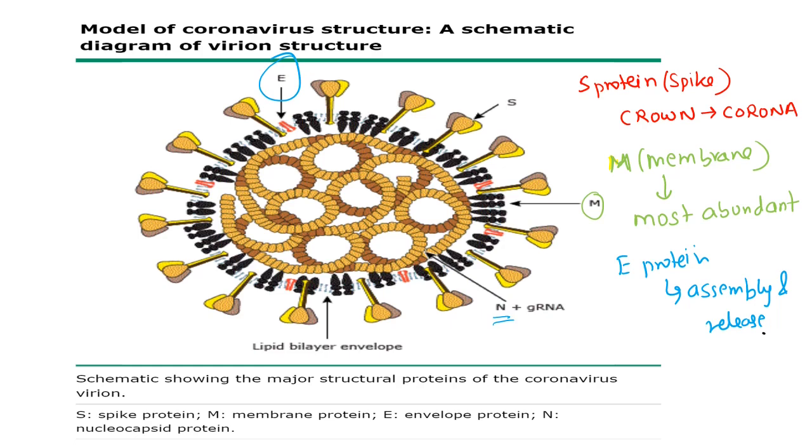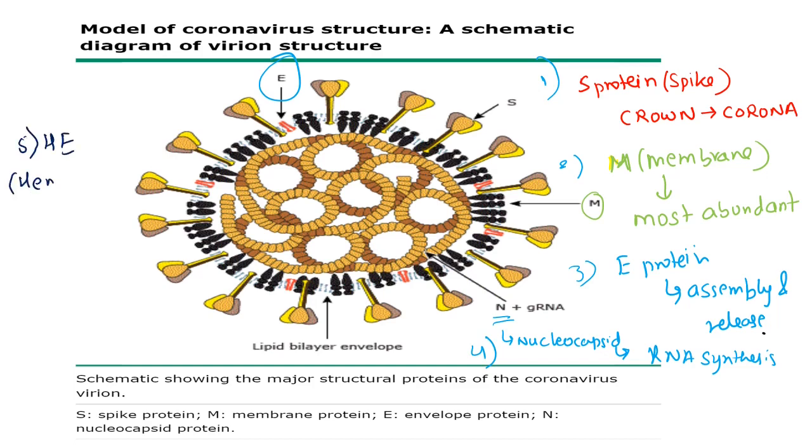It is also known as the nucleocapsid protein, which plays a major role in viral RNA synthesis. Apart from these four major proteins, there is another protein known as the HE protein, the hemagglutinin esterase protein. This hemagglutinin esterase protein plays a major role in adsorption of the virus to the host membrane. So these are the major proteins which you need to remember.